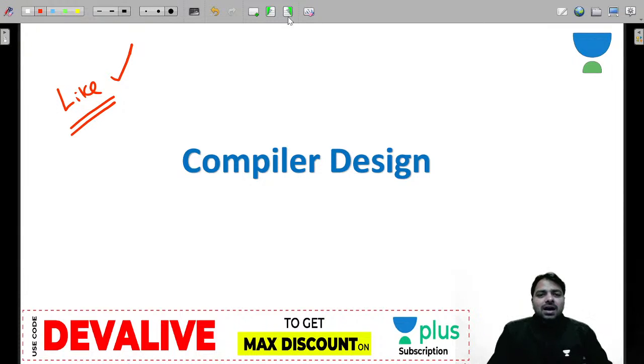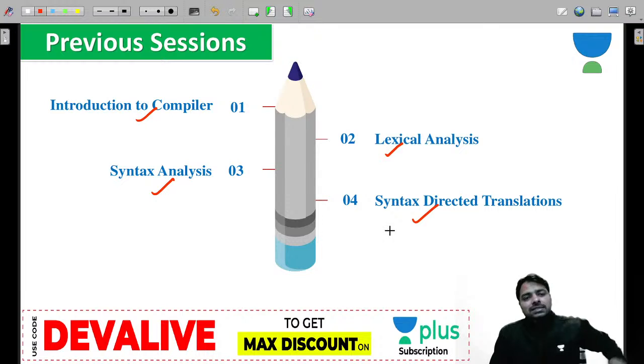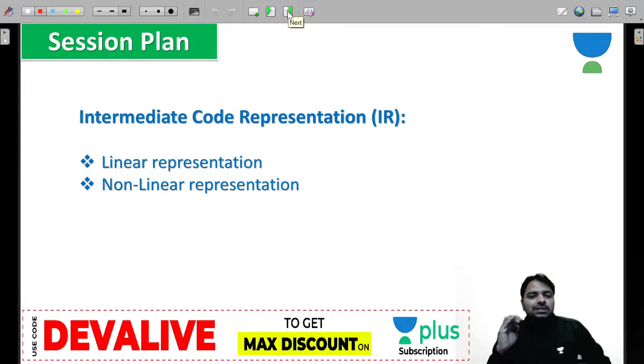Yeah, let's begin. Guys, in the previous session, we learned introduction to compiler, then lexical analysis, then syntax, then semantic analysis to the SDTs, right? After this, now we are going to learn representations of the intermediate code, in which we are going to see two representations. What is linear representation? What is non-linear representation?